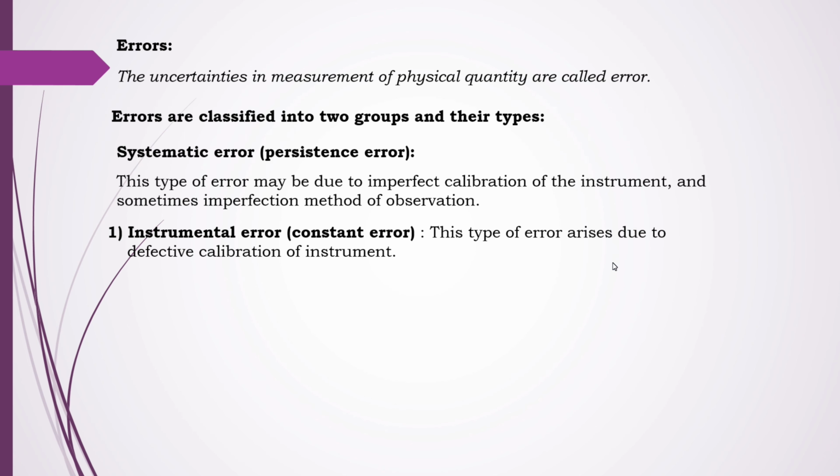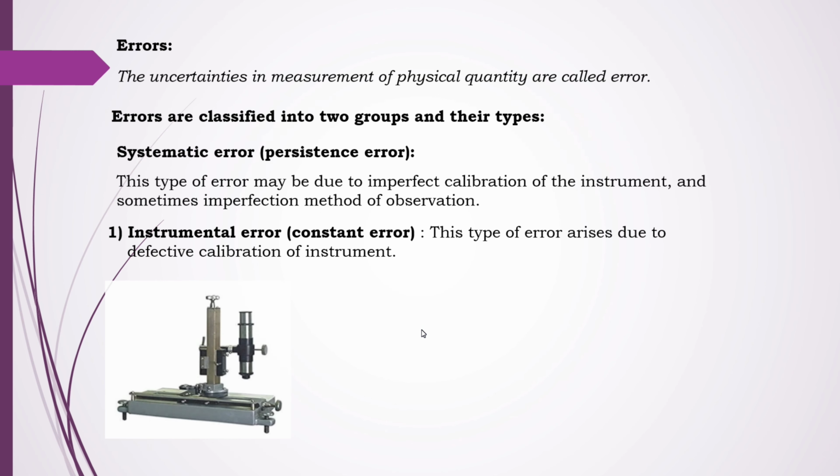And what about the instrumental error? Under the systematic error, we have the instrumental error, that is known as a constant error. This type of error arises due to defective calibration of instruments. Instruments such as the traveling microscope we utilize so as to measure, for example, a capillary tube having some sort of bore, and we calculate the radius of that one using this.